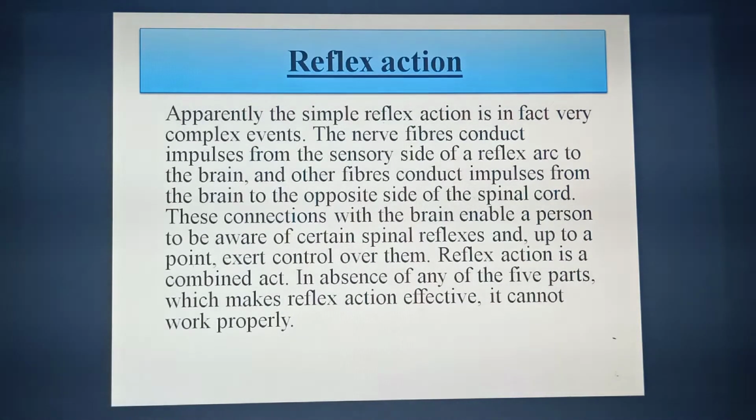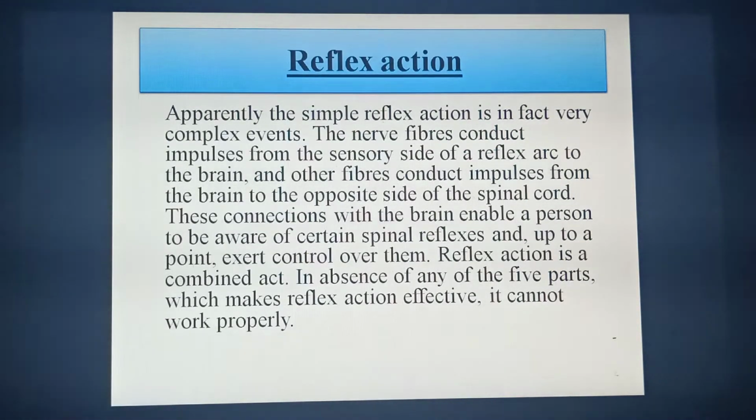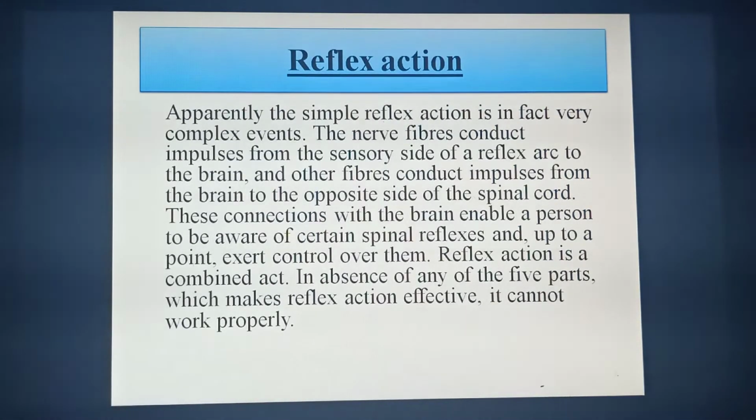In the absence of any of the 5 parts I already mentioned, that means the sensory receptor organ, the sensory nerve, that is the afferent neuron, then the spinal cord, then the efferent neuron, that is the motor nerve, then the effector organ, the reflex action cannot work properly.